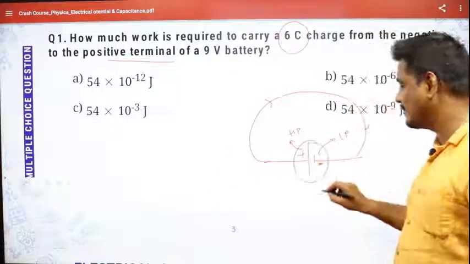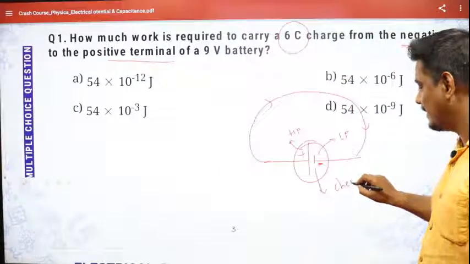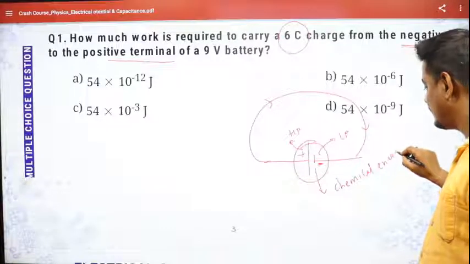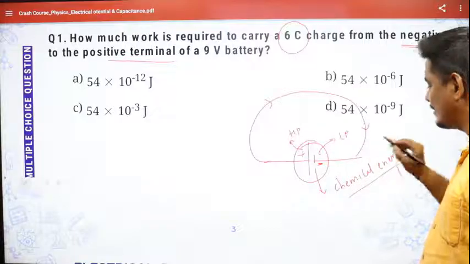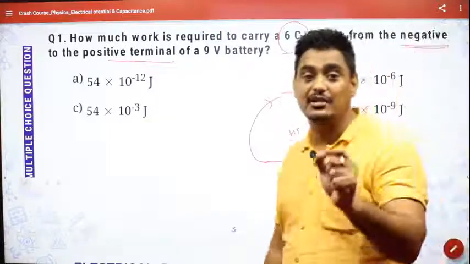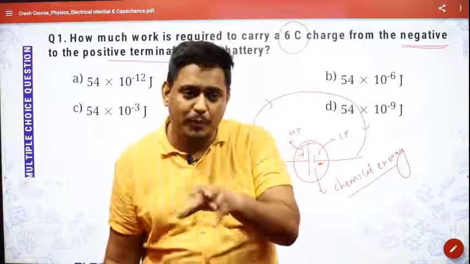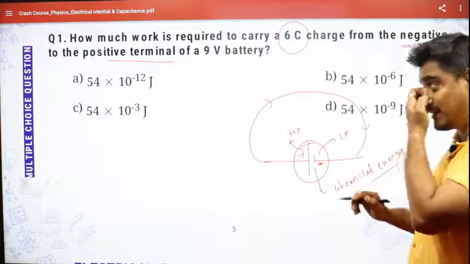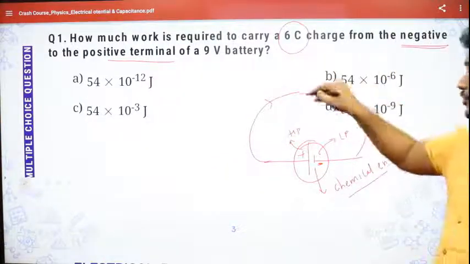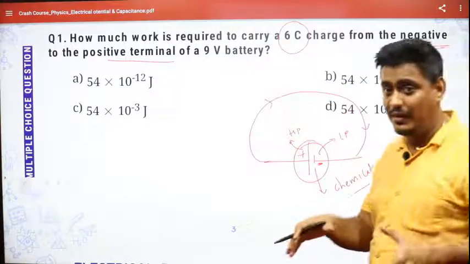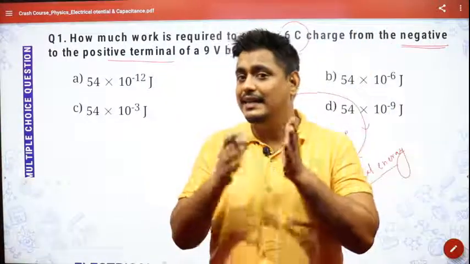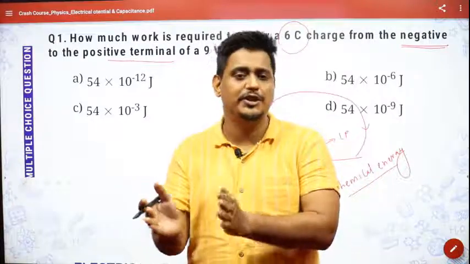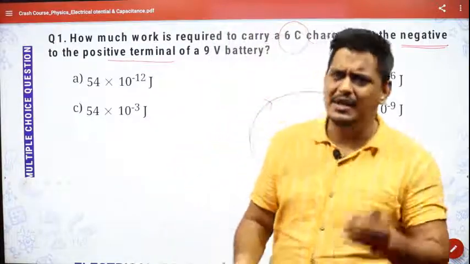So the battery has some chemical energy, right? The battery has some chemical energy inside it, and this chemical energy is responsible for making the charges move from a point of lower potential to a point of higher potential. In this question they're asking how much work is done. By this question you're also learning how a battery or a cell works: it makes the charge move from an area of lower potential to higher potential, because from higher to lower it will move by itself.